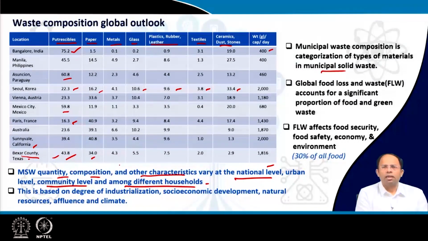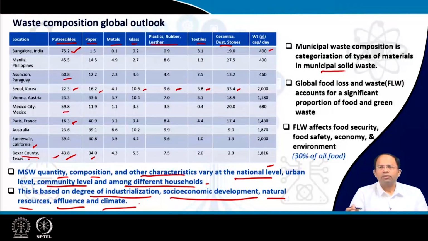So this variation is primarily because of the degree of industrialization. When I talk about countries or even cities, this plays a role. Then the socio-economic development of that particular area, and the natural resources which are available. Some area is a rural area, so obviously the natural resources, or the way people consume, is different from a very, very urban area. Then the affluence of the society, how rich people are, and the climate of that area. So all this influences the waste composition of an area.